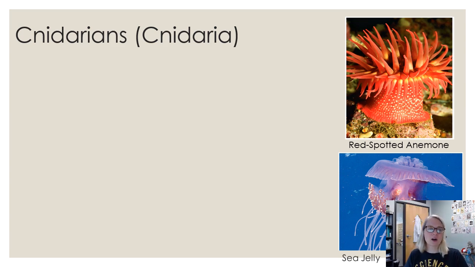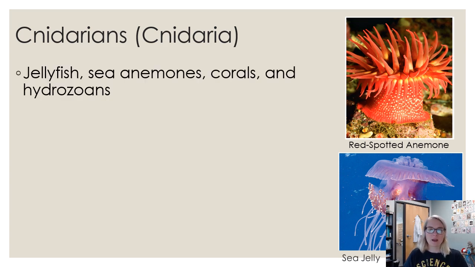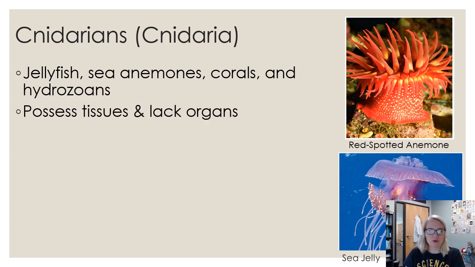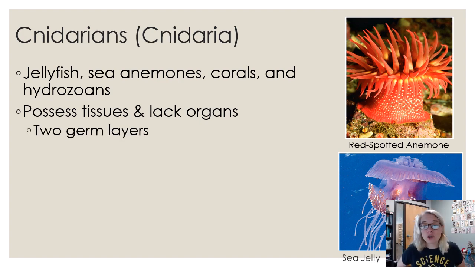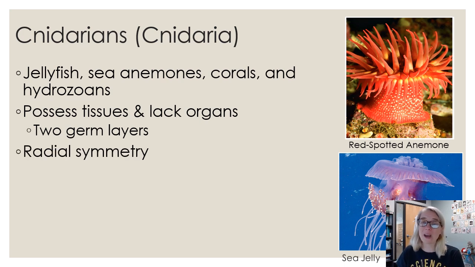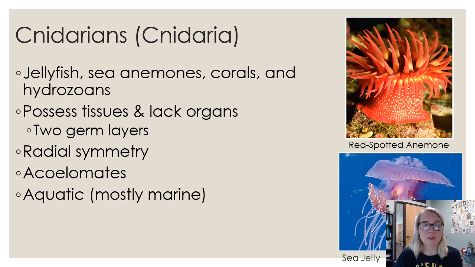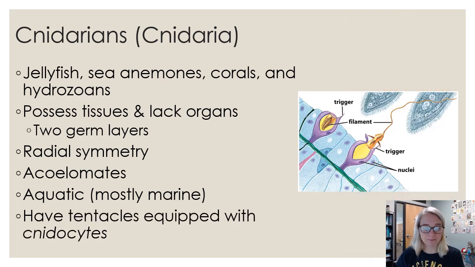All right, our next phyla are called the cnidarians or cnidaria, again, silent C. These are going to be your anemones and jellyfish, and corals and hydrozoans. So you're probably most familiar with jellyfish, sea anemones, and corals. Not a lot of people know hydrozoans. So they have tissues, but they lack organs. They don't have like a heart and a lung and liver and stuff like we do. They have the 2 germ layers, so ectoderm and endoderm. They are radially symmetric, so they have that kind of circular structure. They do not have a head. They're acoelomates, right? We've defined all these things, so you can go back and look those up if you need to. Most of them are aquatic.